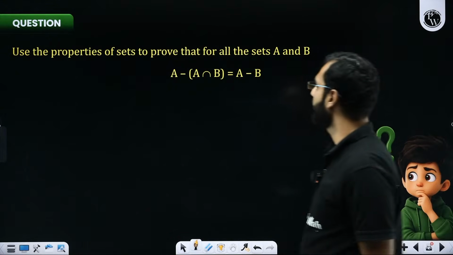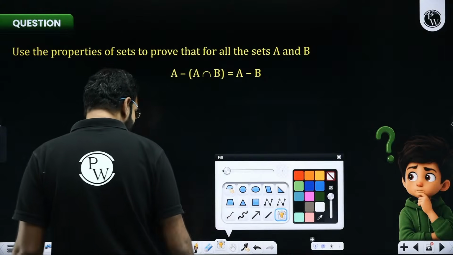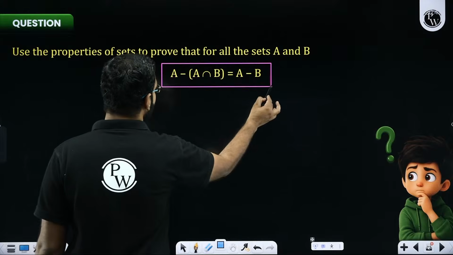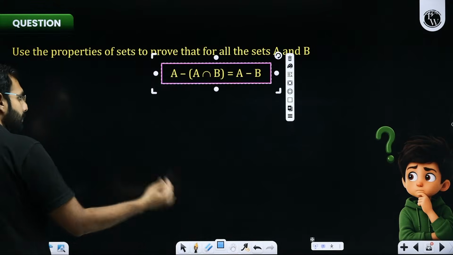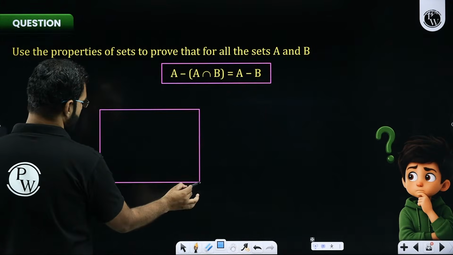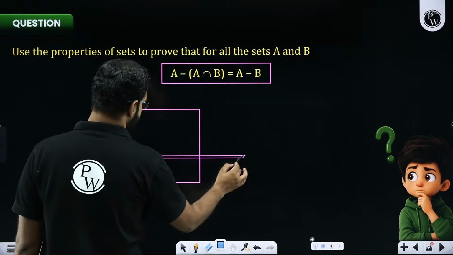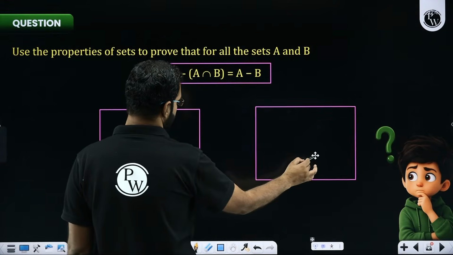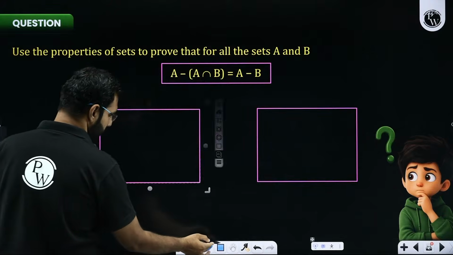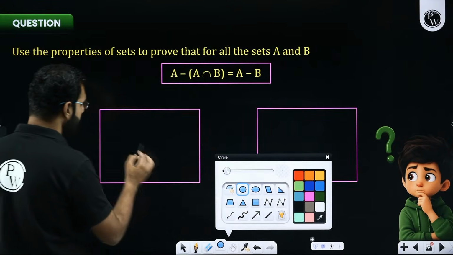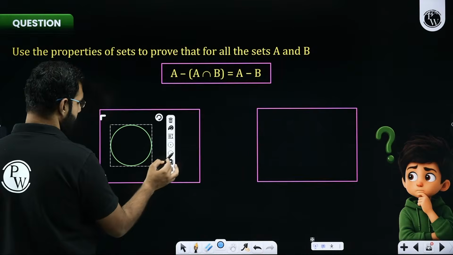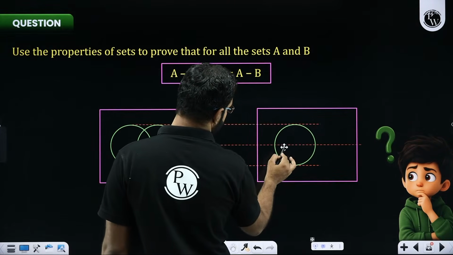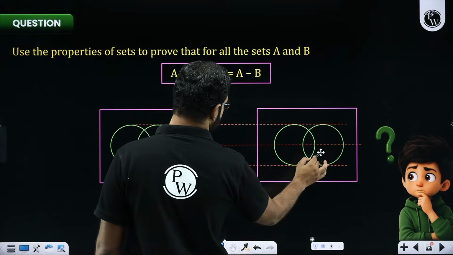Here comes another property. Do I really need to prove it? We already know this as a property, that's exactly the meaning of difference. Difference means this only. Let's say this is our LHS and this over here is the RHS. Let's say there are two sets, set A and set B. So this is set A, this is set B. Here also I'll draw the same set A and I'll take set B.